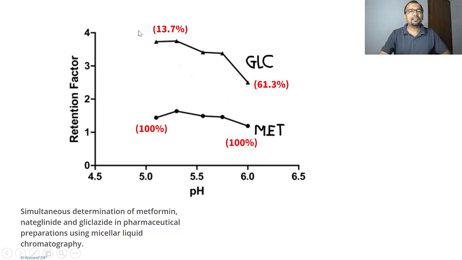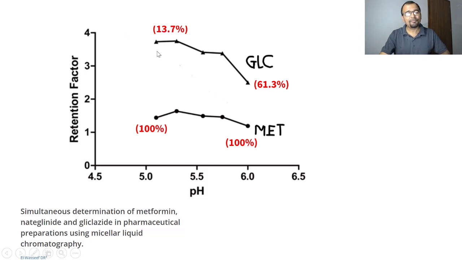Let me show you the percentage ionization for the glycoside at pH equal to 5. It will be 13.7%, or roughly 14% ionized, and the remaining part, around 86%, will be in non-ionized form. That is the reason for a retention time of close to 3.8 or 3.9, as you can see on the graph.